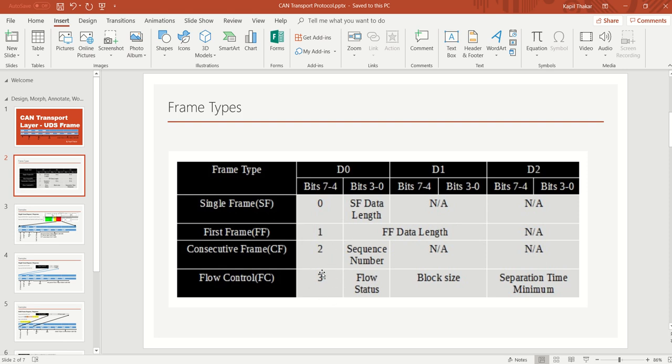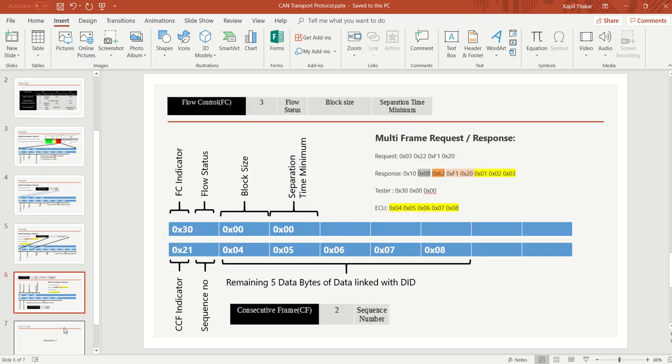So flow control: the first nibble should be 3, then flow status, then block length, then separation time. Once we send the response from the ECU, the tester will get that response, and then it needs to send the flow control byte. As we said, the first nibble should be 3, which indicates the flow control frame. Then 0 indicates that we are okay to continue to send.